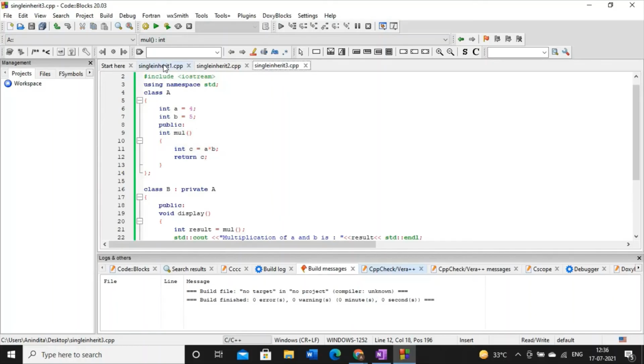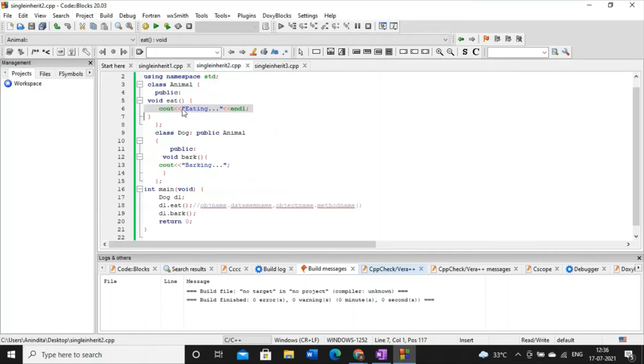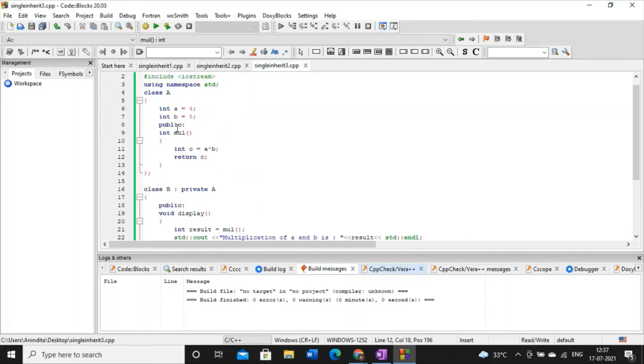So basically in the previous cases, we have discussed only data members and methods. So in this case, I am just combining these two. So basically here our superclass A is containing data members as well as methods.